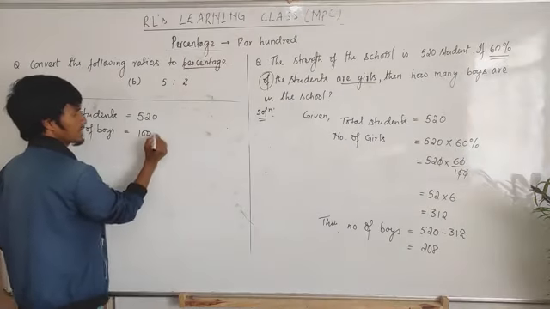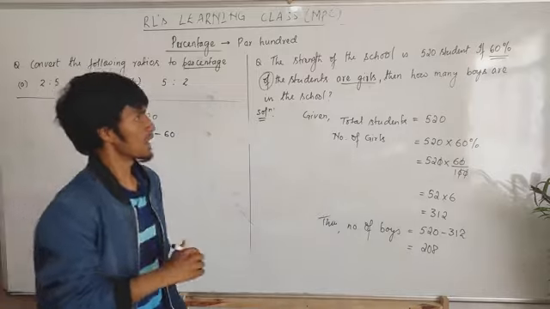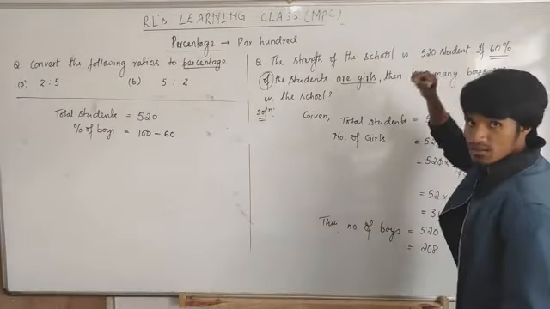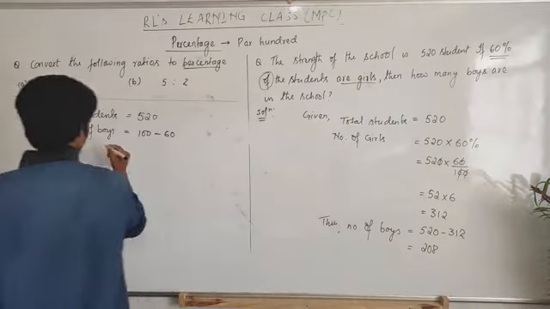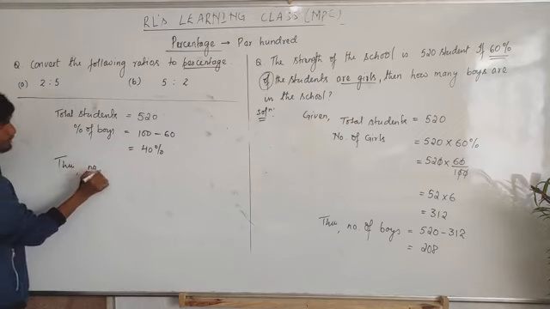But how many girls are there? 60. Then 100 minus 60 will come here as 40. Now 40% of the students are boys. Then we can find the number of boys.